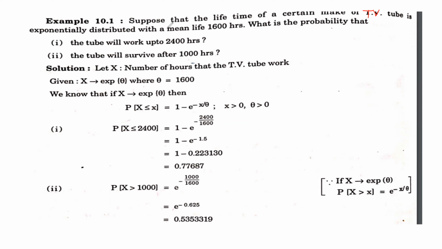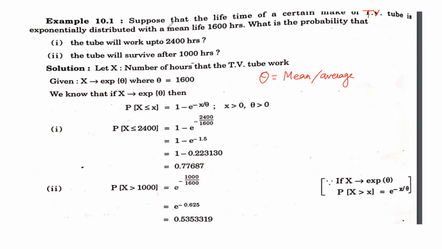First of all, we take the formula for the exponential distribution. X is the number of hours the TV tube works. Given X has an exponential distribution with parameter theta, where theta is the mean life, 1600 hours. Always remember that theta is nothing but the mean value, or the average, which is given to you.